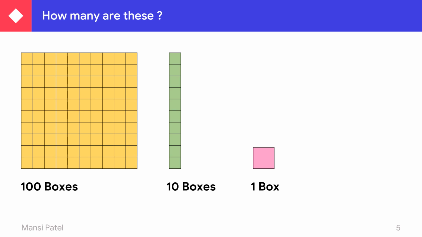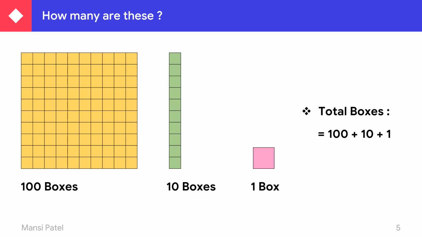Let us see here. The number written in the hundreds place, you have to write down first. So we can say total boxes is equal to first the hundreds place, that is 100 boxes, then plus 10 boxes plus 1 box.